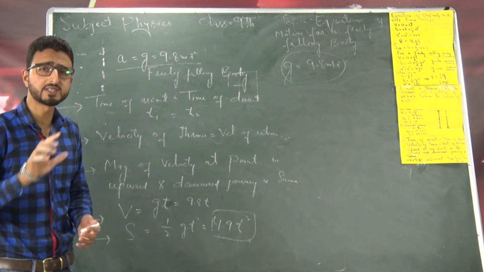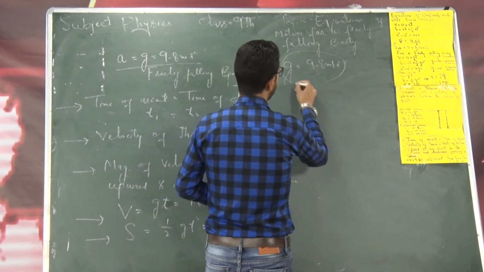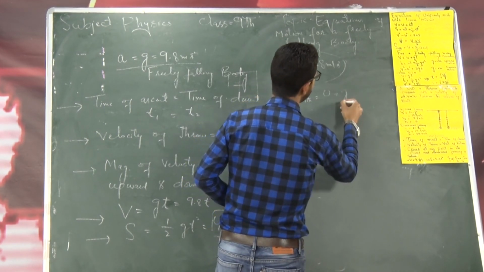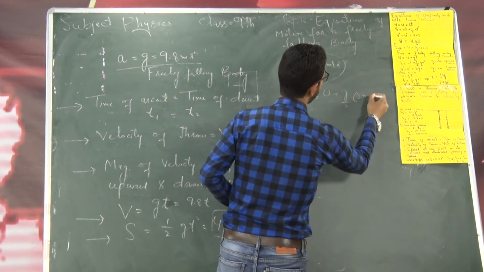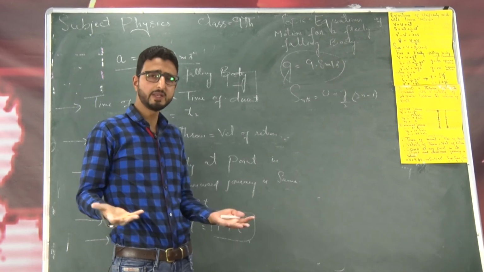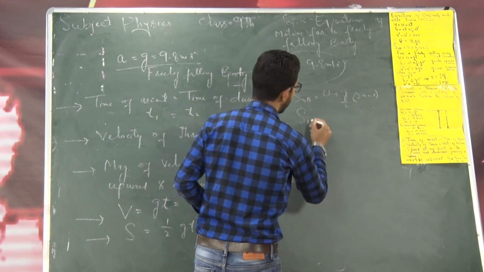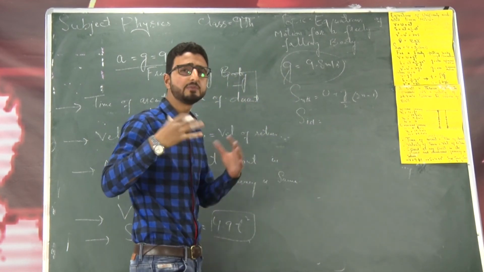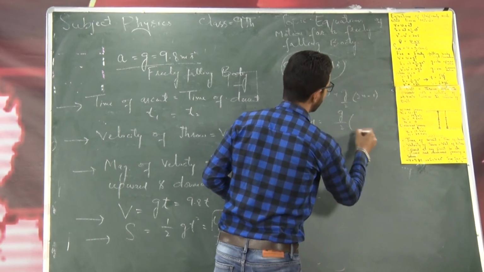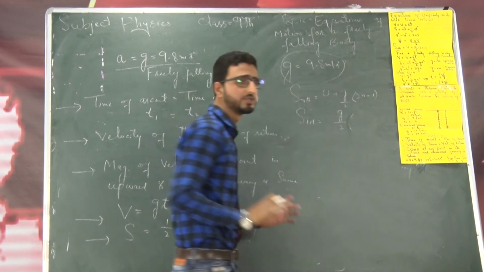I hope you remember distance covered in 3 seconds and distance covered in third second. So let me write it here. Distance covered in nth second is equal to u plus g by 2 into 2n minus 1. Now if a body is simply dropped from the rest, what will be the initial velocity? Obviously 0. So s first, that is distance covered in first second, will be simply equal to g by 2, since 2 into 1 is 2, 2 minus 1 is equal to 1. So simply it is equal to g by 2, right?